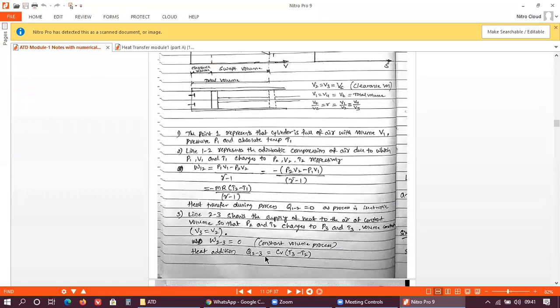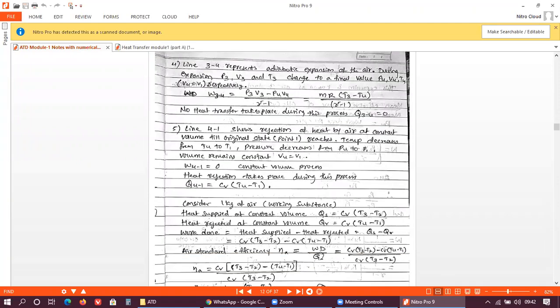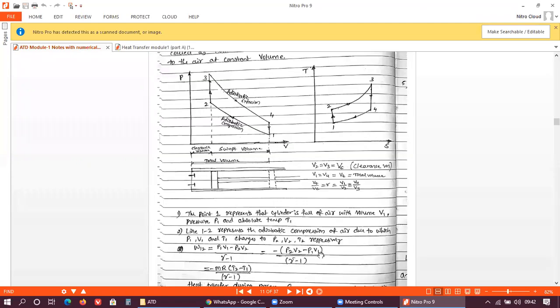So Q2 to 3 is equal to CV into bracket T3 minus T2. This is regarding line 2 to 3. Now coming to line 3 to 4. You just remember this line, the fourth one, that is 3 to 4.